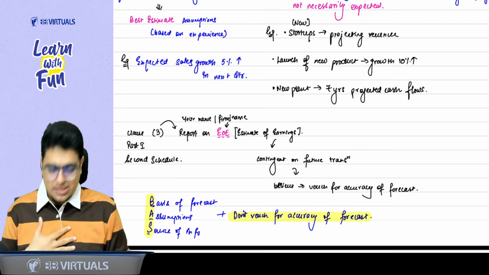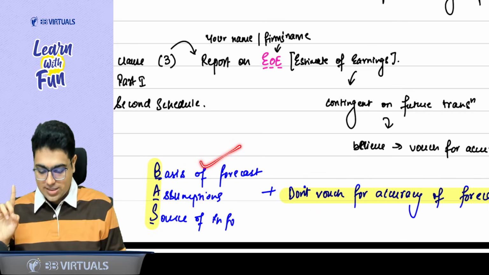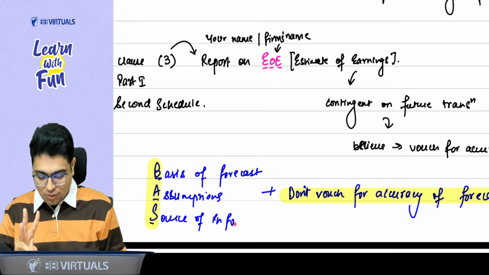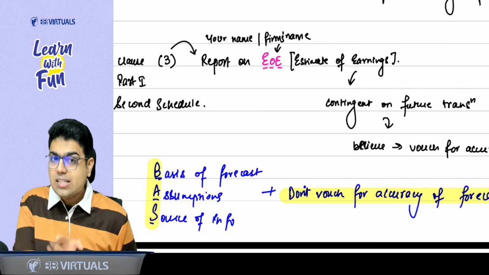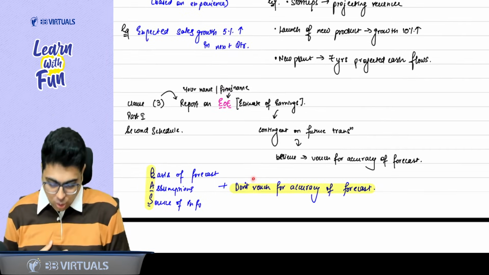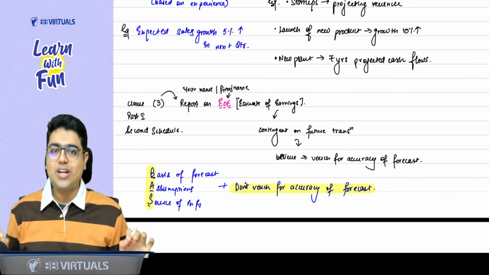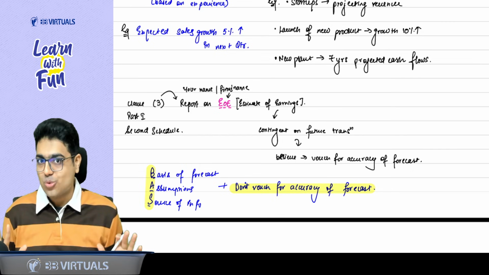What do you mean by BAS? BAS means these three things should be there. B for basis for forecast, A for assumptions based on which you have prepared the forecast, and S for source information on which you have applied the assumptions. And at last, you have to mention that you don't vouch for the accuracy of the forecast.